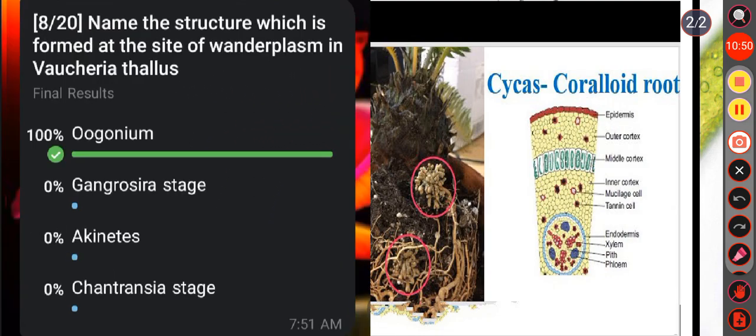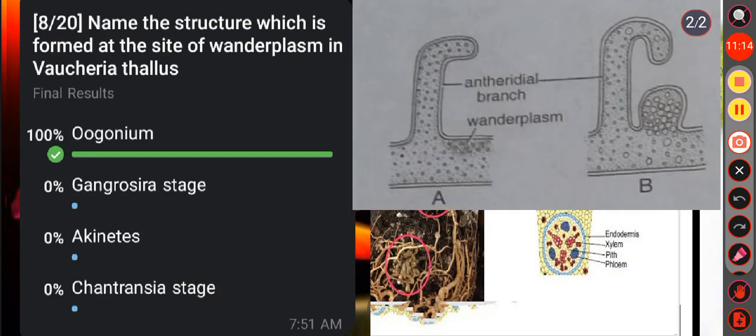Okay. Next question. Name the structure which is formed at the site of wanderplasm in Vaucheria thallus. Option A oogonium, option B Gongrosira stage, option C aplanospores, option D Chantransia stage. We know in Vaucheria the oogonium initiates as a small outgrowth at the base of the antheridium, which is formed due to the accumulation of cytoplasm and a large number of nuclei.